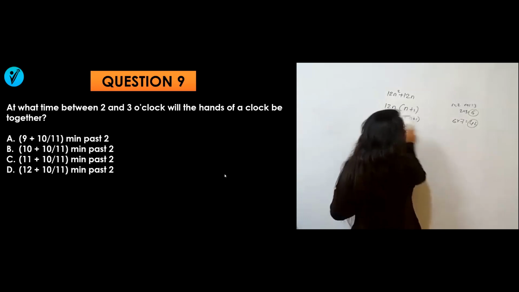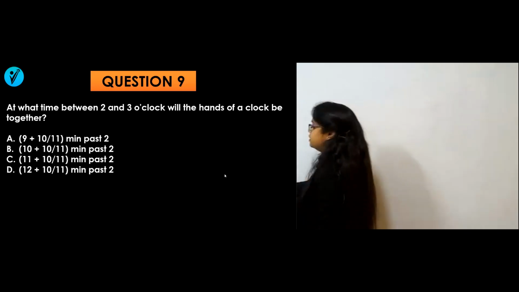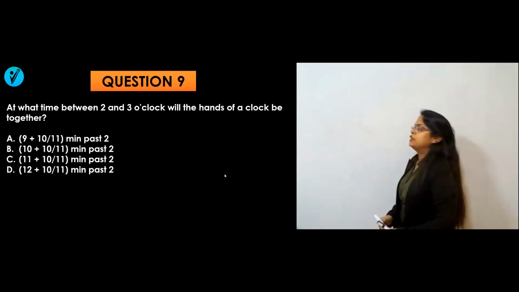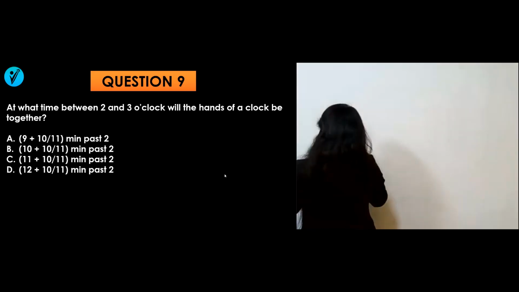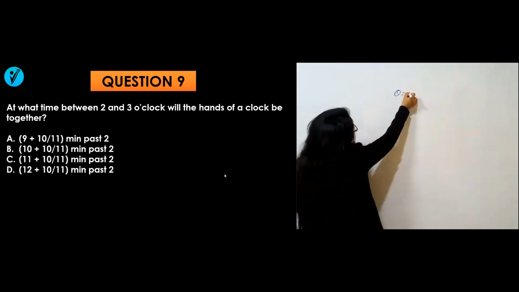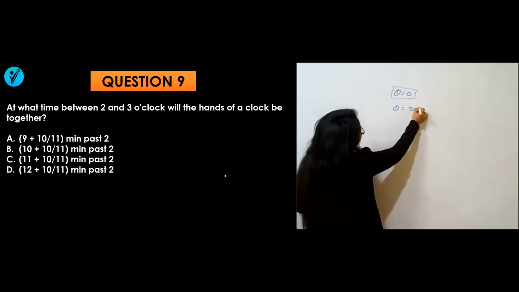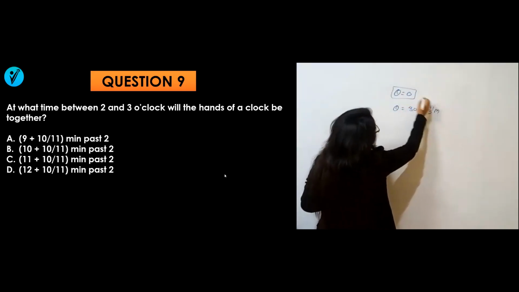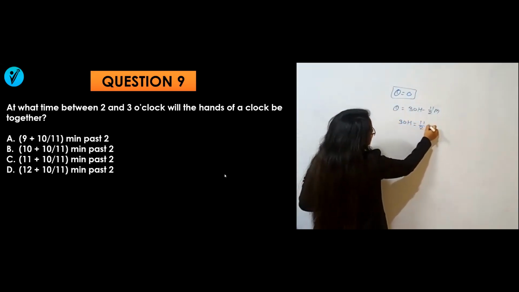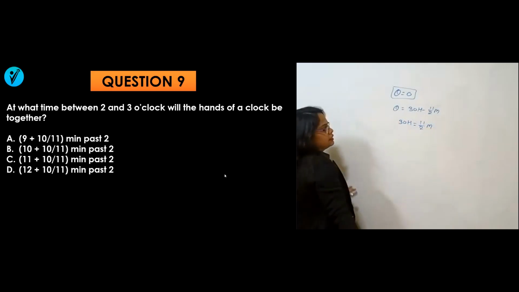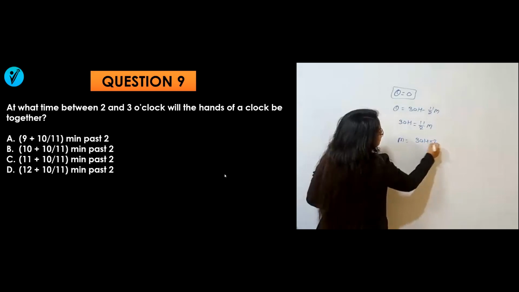This is your question of clock, which is again an easier one. What are they saying here? At what time between 2 and 3 o'clock will the hands of the clock be together? Hands of the clock will be together means what? Theta is equal to 0 degree. We have a formula, theta is equal to 30h minus 11 by 2 m. If theta is 0, so you can say that 30h is equal to 11 by 2 m. So between 2 to 3, that means hours will be 2. So m will be 30h into 2 by 11.